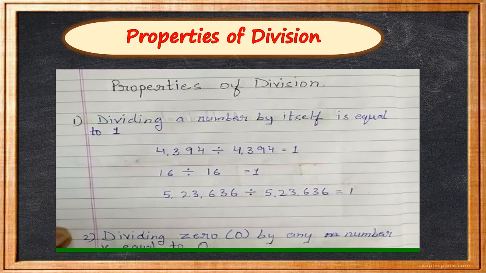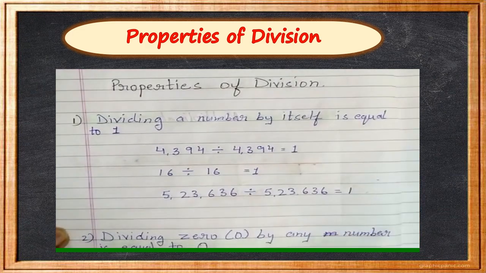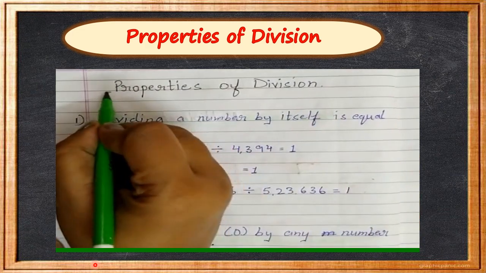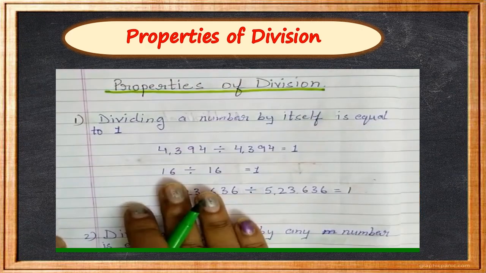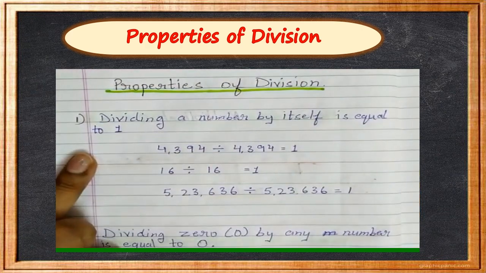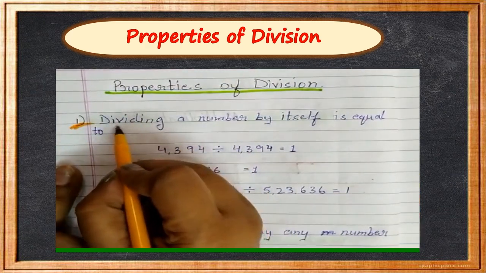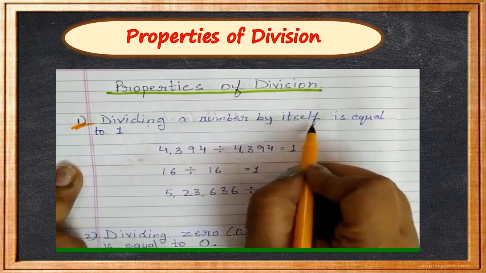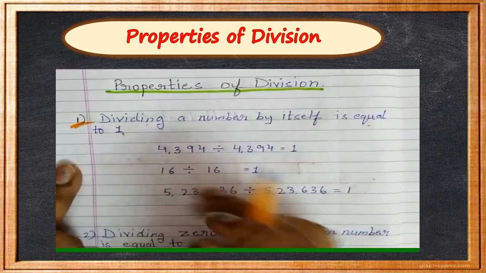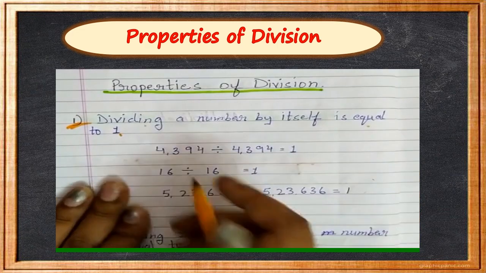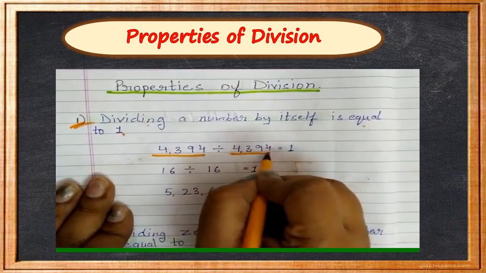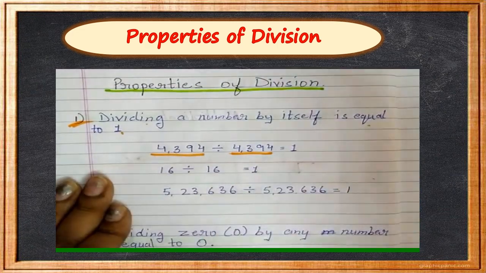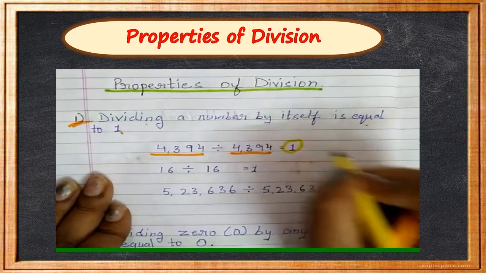Now, children, let's see what are the different properties of division. Okay, what is the first property, children? The first property is dividing a number by itself is equal to 1. Whenever we divide any number by itself, what do we get? We get 1 as a quotient, children.